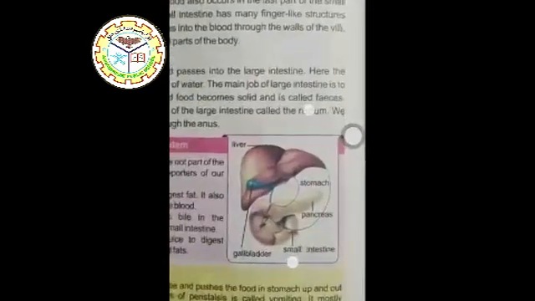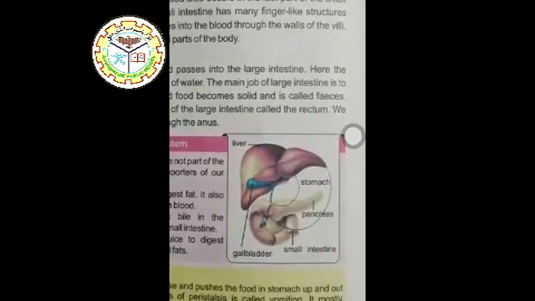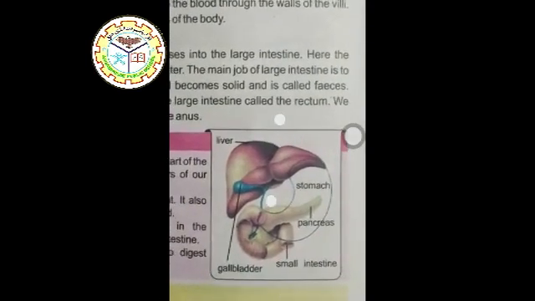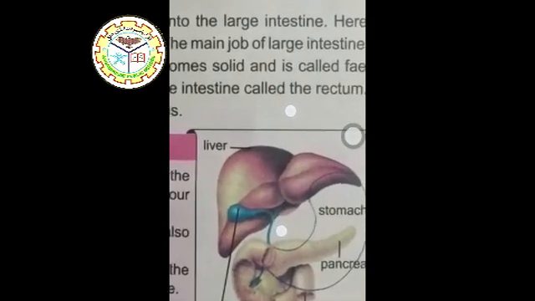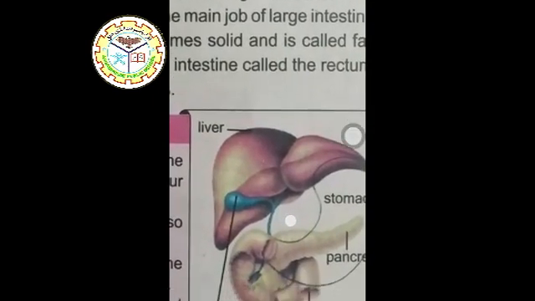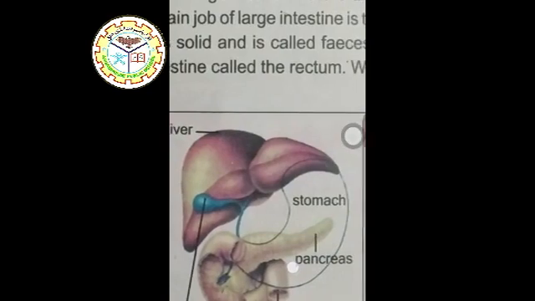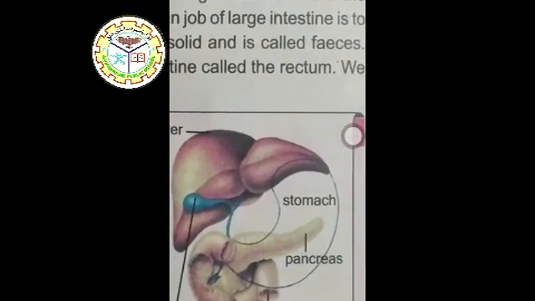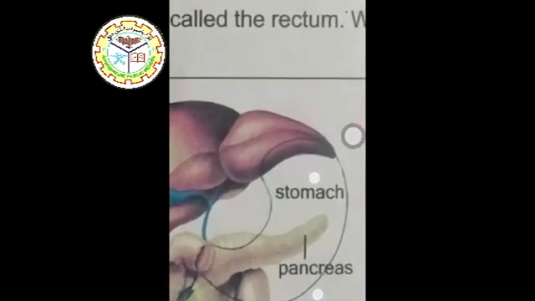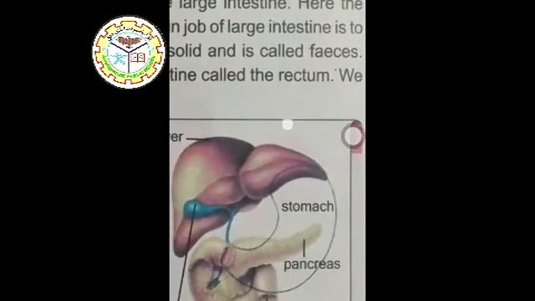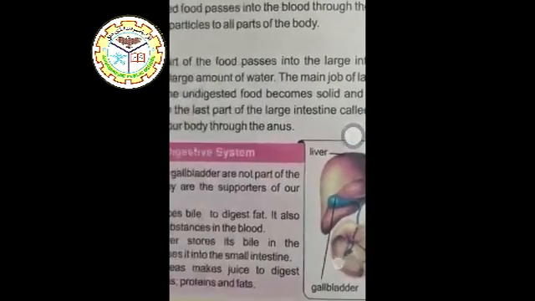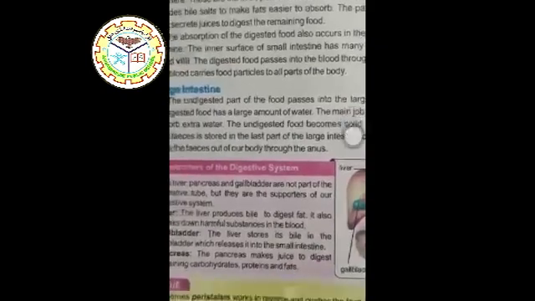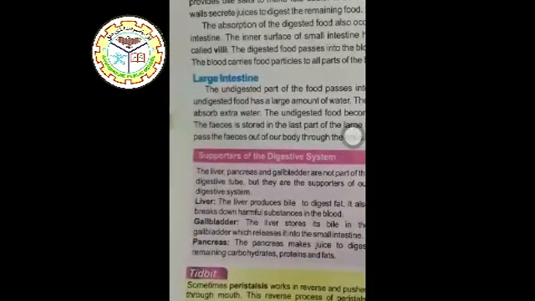Next is this picture. In this picture, liver, pancreas and gallbladder are shown. This is the liver, the brown part, the green part is the gallbladder, and this finger-like or tube-like projection is the pancreas. Now, what are their roles?